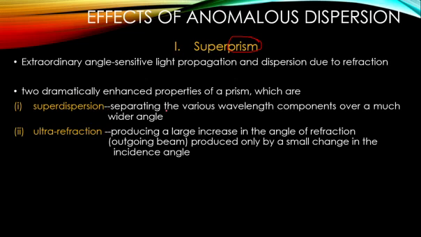Super dispersion, which means the separation between various wavelengths is huge and hence the name super. Dispersion means it is a spreading out nature. Ultra refraction, which means the bending amount. A large increase in angle of refraction is produced even with a very small change in the incident angle; the refracted beam will show a huge difference in their refraction or bending.